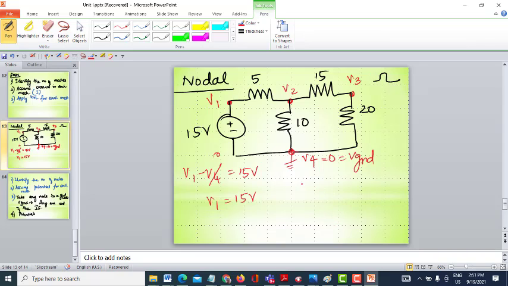So when I write KCL for node 2, when I am considering a particular node, I will assume that its potential is higher than the other potentials.